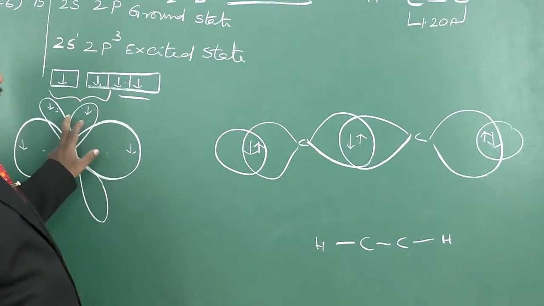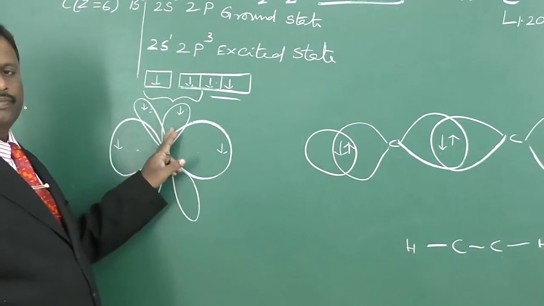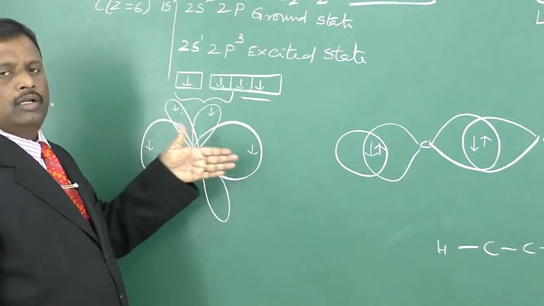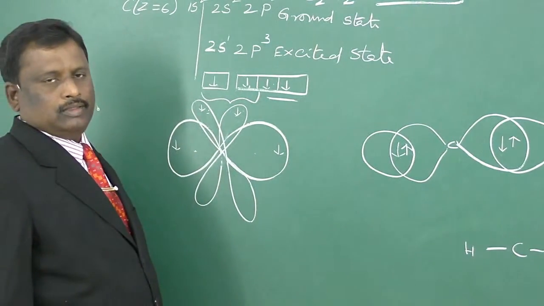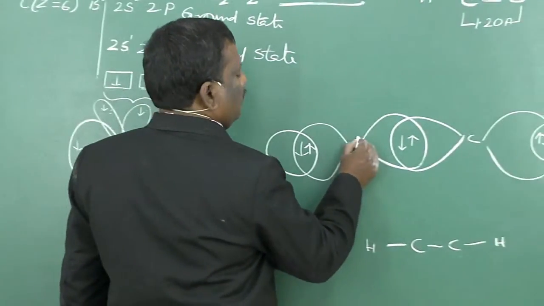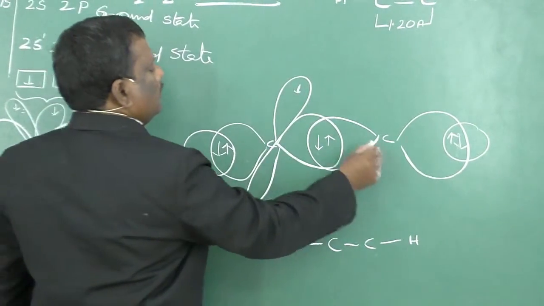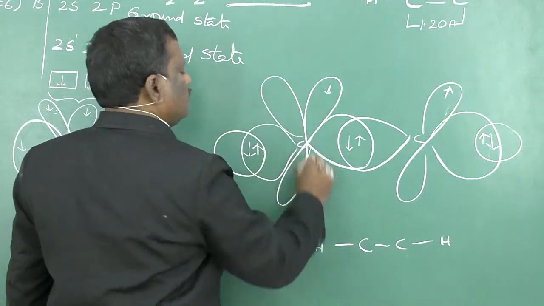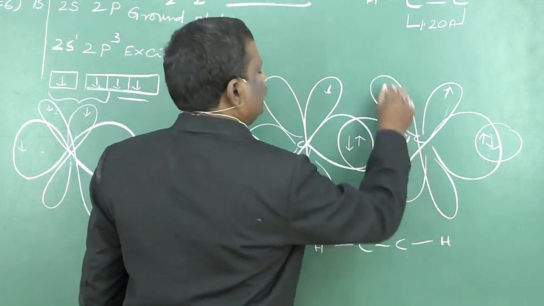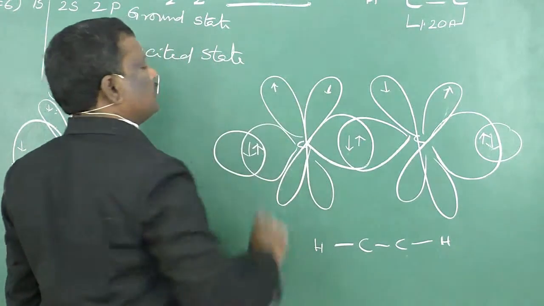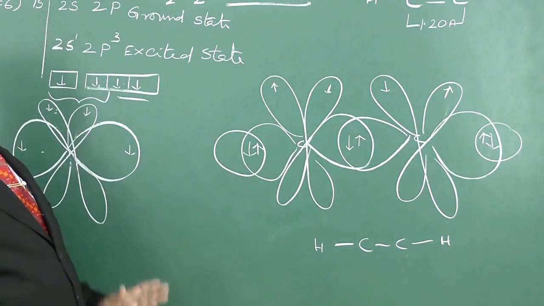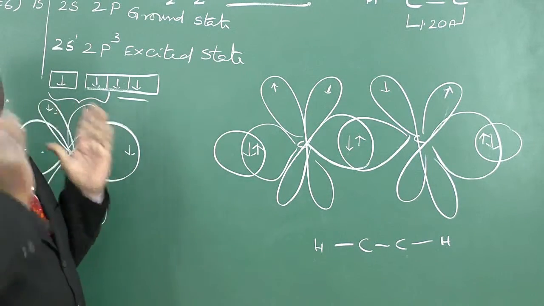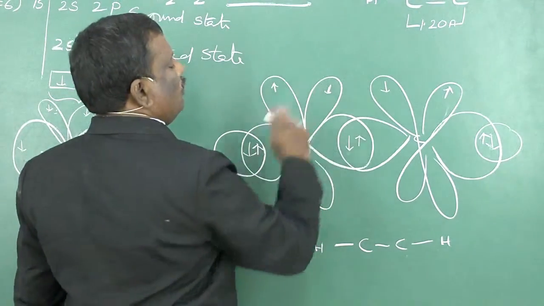Now, on each carbon there are two half-filled p orbitals. These p orbitals are perpendicular to the sp hybrid orbitals. Here in this carbon you have one half-filled pure p orbital, and here also you have one half-filled pure p orbital. The half-filled p orbitals present in the carbons, which are parallel to each other, laterally overlap to form a pi bond.